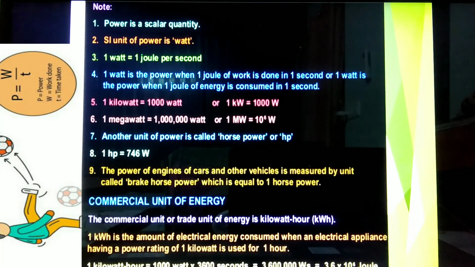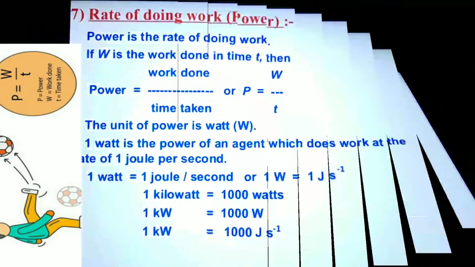Commercial unit of energy. The commercial unit of energy or trade unit of energy is known as kilowatt hour. 1 kilowatt hour is the amount of electrical energy consumed when an electrical appliance having a power rating of 1 kilowatt is used for 1 hour. 1 kilowatt hour is equal to 1000 watts into 3600 seconds, that is equal to 3.6 into 10 to the power of 6 joules.